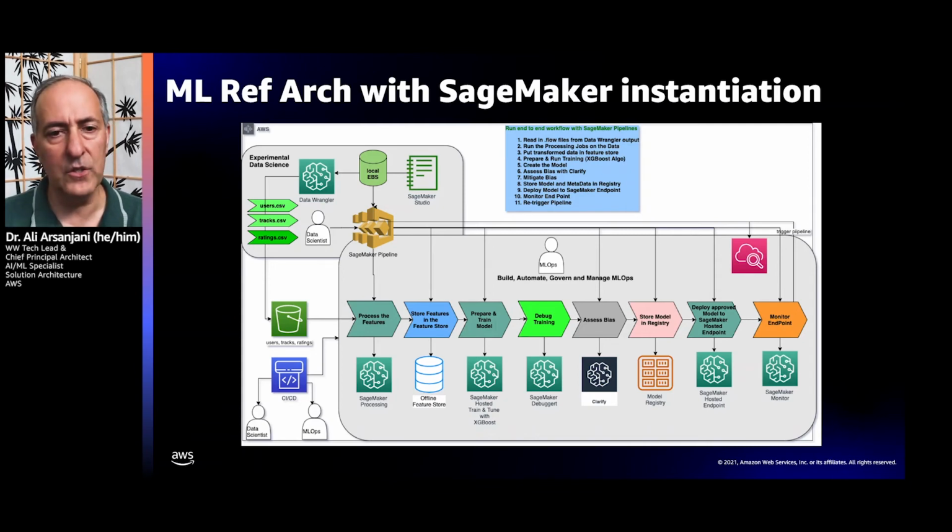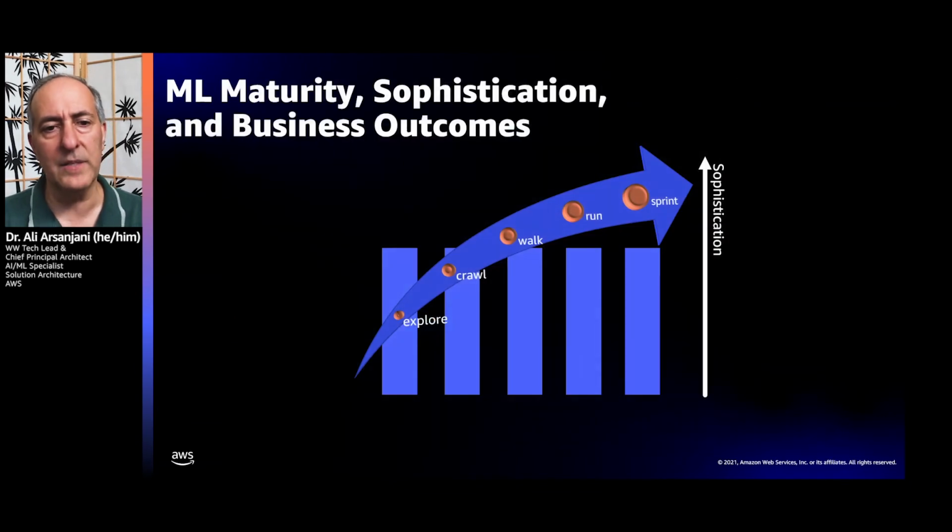Now, organizations go through a variety of trials and tribulations and growth pains in order to get from one level of maturity to another. They start exploring things, and then you can consider it to be a crawl, walk, run, and sprint set of maturity levels. And as you go from explore to crawl to walk to run to sprint, you're increasing your sophistication over time. The organization's capabilities, the return on investment for the business, and the technical prowess increase over time.